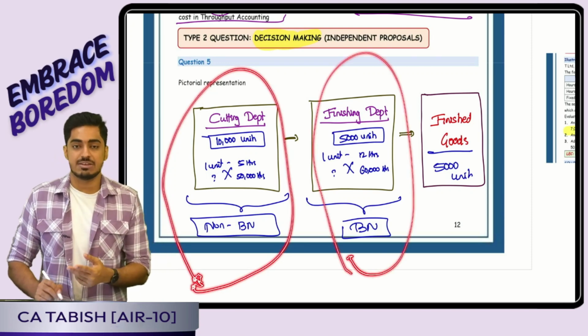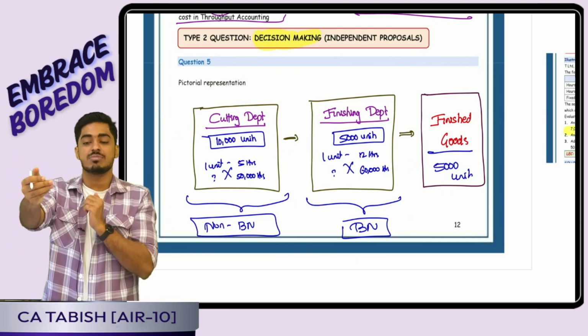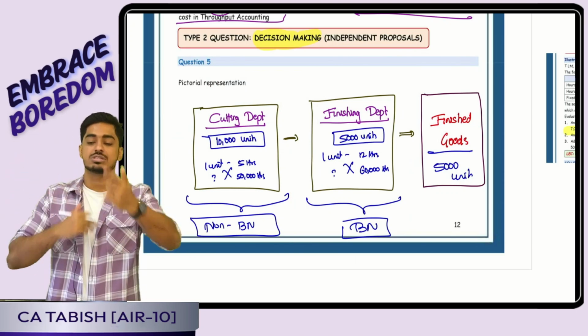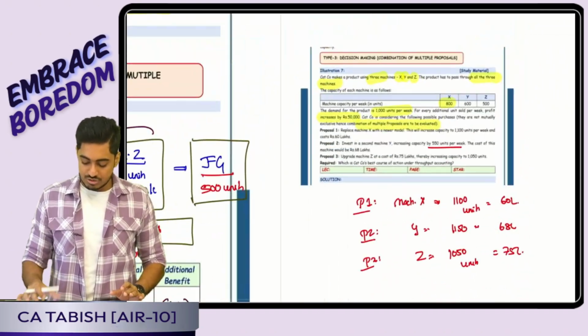There also I will see, if I enhance the capacity, how much extra cost I am incurring, how much extra revenue I am getting, incremental benefit, incremental cost, accordingly I will take a decision. Yes or no everyone? Perfect. So on those lines 2 questions we had.